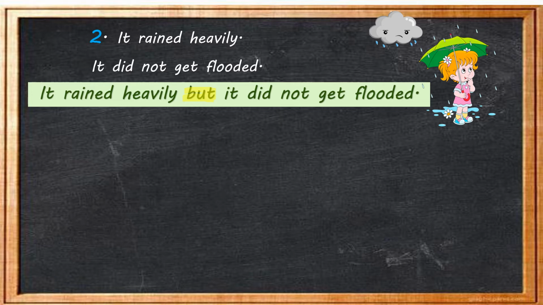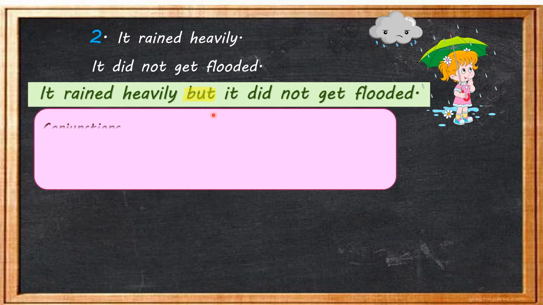Heavy rainfall means flood. But here, children, heavy rainfall is there but flood is not there. So two different ideas, two different sentences are joined, connected by the conjunction but. Is it clear? So the conjunction but we use to express different ideas, to join different ideas or to connect different sentences.